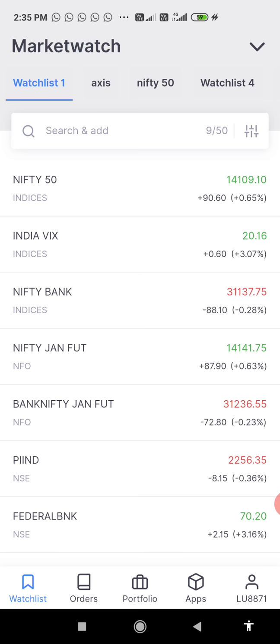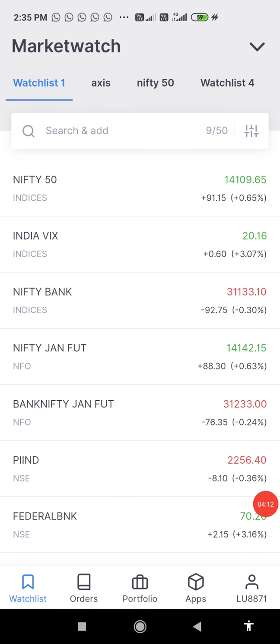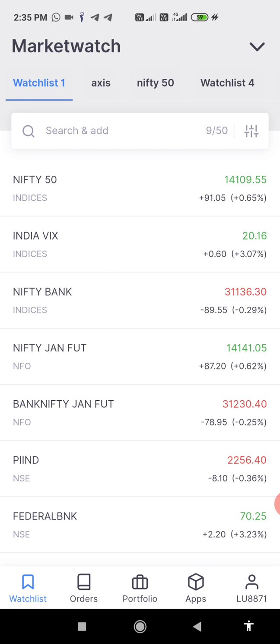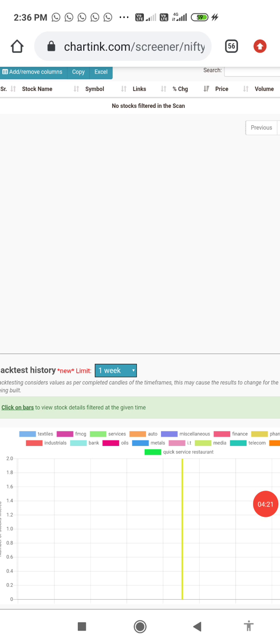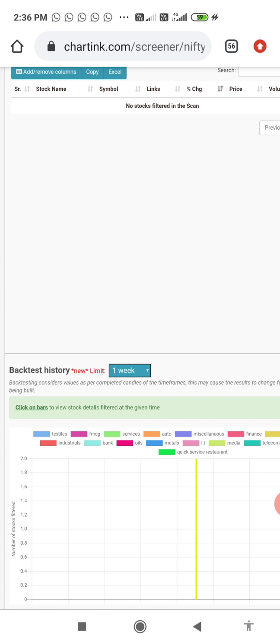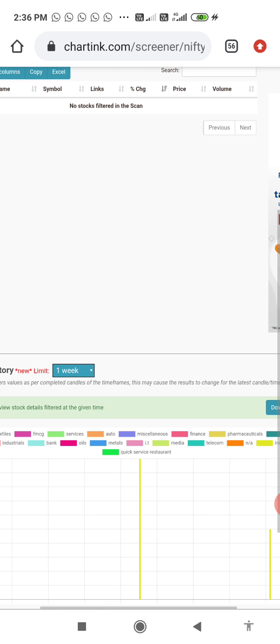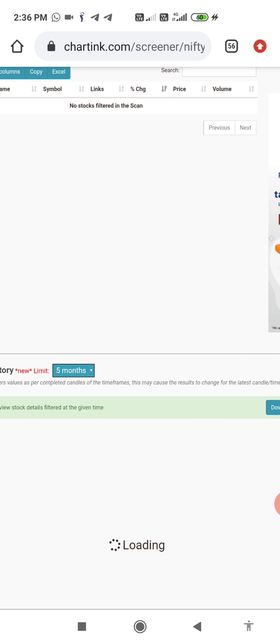So all is well. Today we got more than 150 points by buying and selling both. If you want to backtest the data, I will show you. This is the bullish scan which I created. In the last 1 month we got only this kind of setup, this trade. So I will go for the last 5 months, and we can check the data with time.